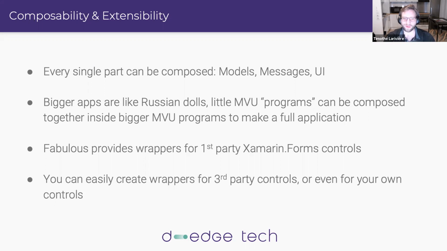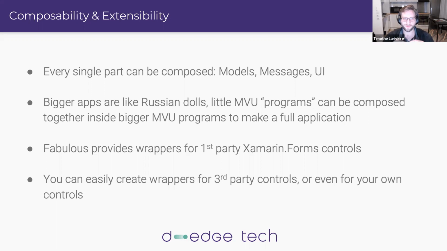You can make a complete MVU program for a single page. So if your application has multiple pages, you will have as many MVU programs as you have pages, and a bigger MVU program that will be your full application that will call all those little programs. So it can be used for any level of granularity.